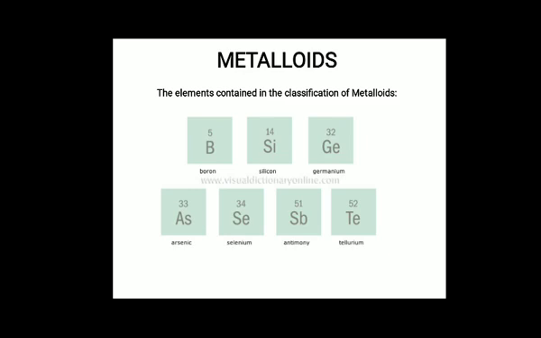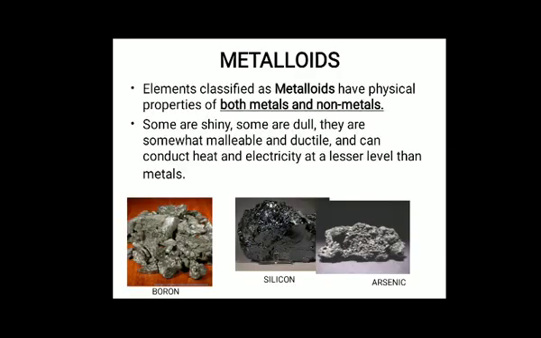Moving to the next concept, metalloids. Boron, silicon, germanium, arsenic, selenium, antimony, tellurium are examples of metalloids. Elements classified as metalloids have physical properties of both metals and non-metals. In the periodic table, they are placed in between the metals and non-metals. Some are shiny, some are dull. Some are somewhat malleable and ductile, and they can conduct heat and electricity at a lesser level than metals. To some extent, they allow heat and electricity to pass through them.